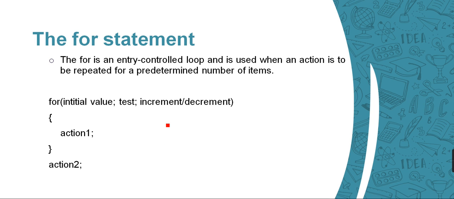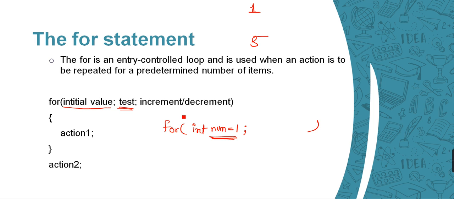Let's write the program first. So for now I will write for, and here we have the initial value. We need to write 1 to 5, right? So let's take a variable called int num is equal to 1. Why am I initializing here with 1? Because as we can see we need to start from 1, right? So that's why I have initialized num with 1, and then the semicolon, and then the condition.